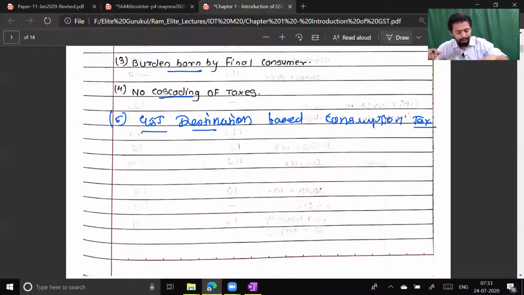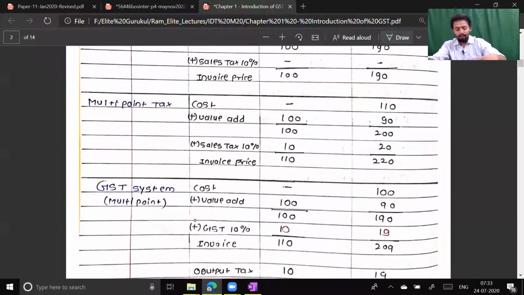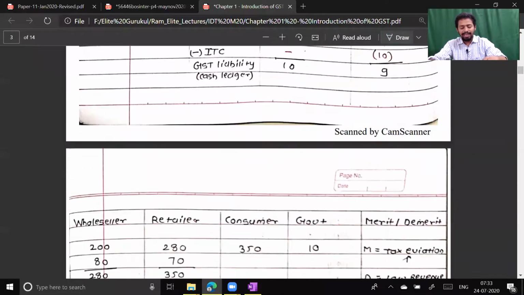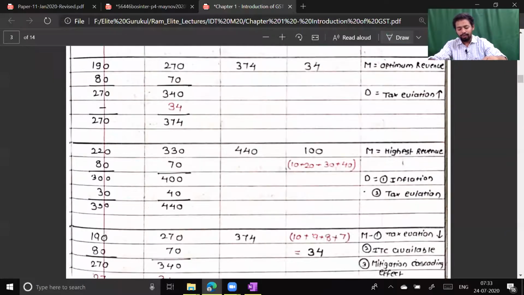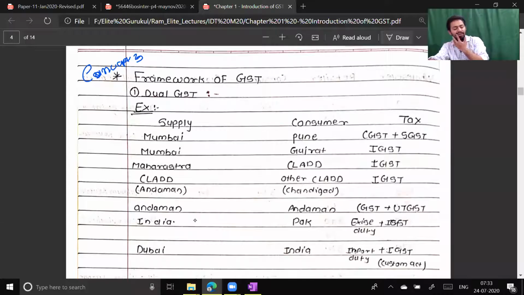To explain this, I had created a very big table showing what was there in the old system and what is there in the GST system as of now, so that you understand what the cascading effect is and what value-added tax is. So these points were done. Now concept number 3 is the framework of GST. In the framework of GST we have various points. Point number 1, dual GST. So give the heading.